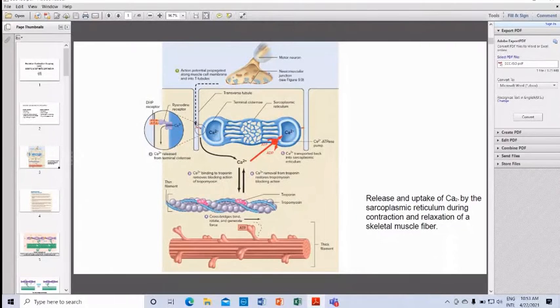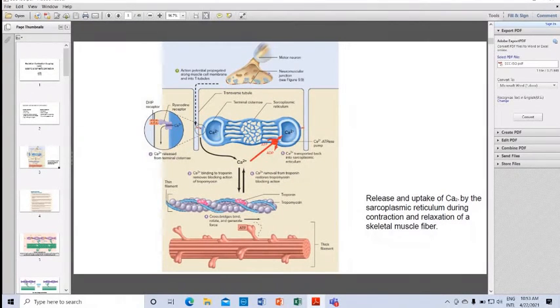In the T tubules there is a receptor, the dihydropyridine receptor, DHP, and this receptor is in close connection with a ryanodine receptor, which is present on the sarcoplasmic reticulum. The sarcoplasmic reticulum is the storehouse of calcium.